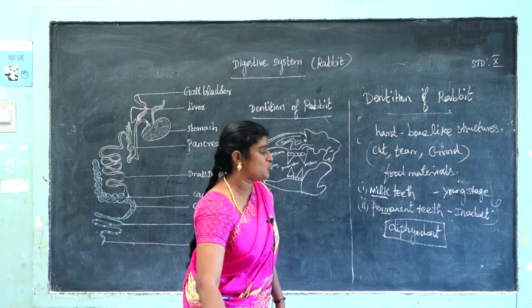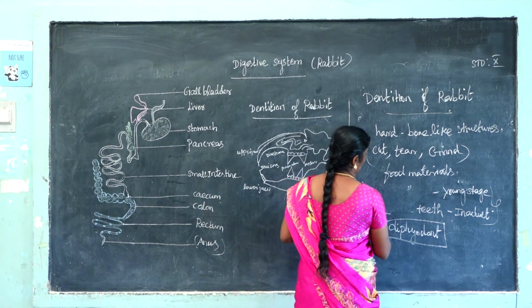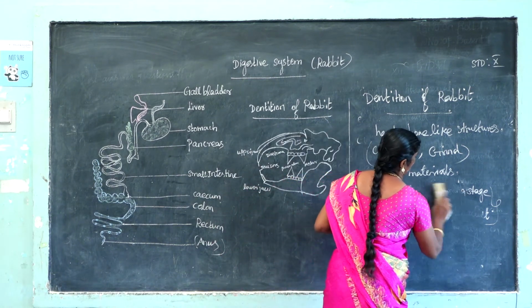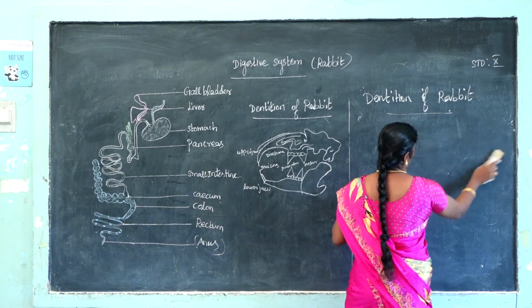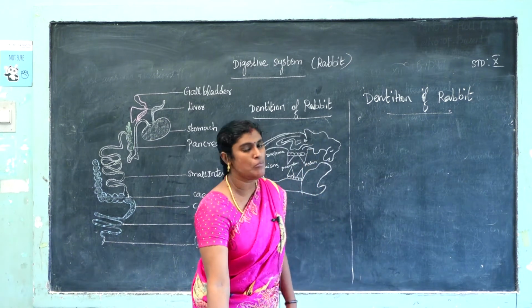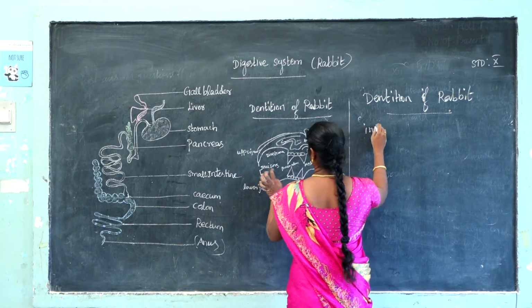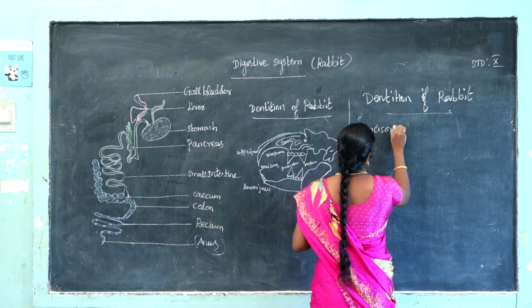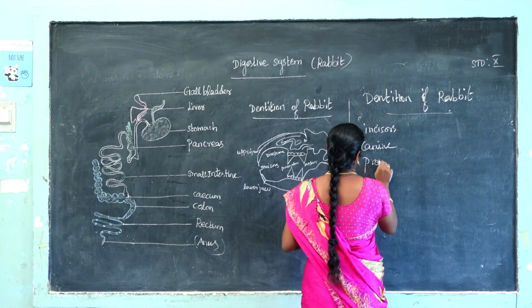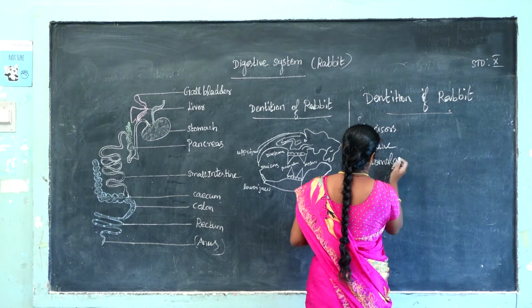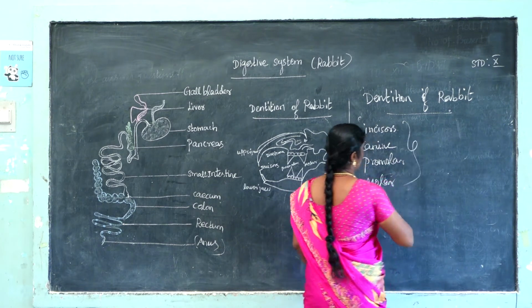Next, the different types of teeth. Not only are there milk teeth and permanent teeth, there are also many varieties of teeth. There are four kinds of teeth: incisor, canine, premolar and molar.